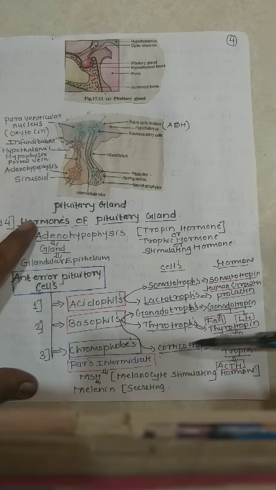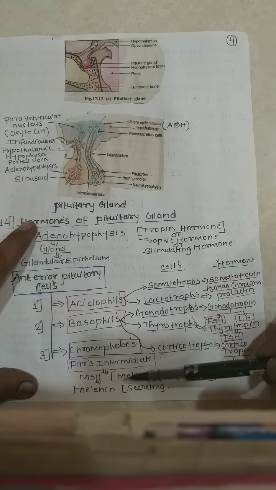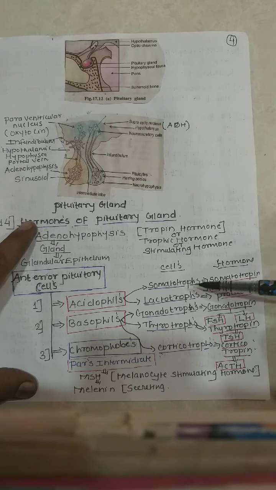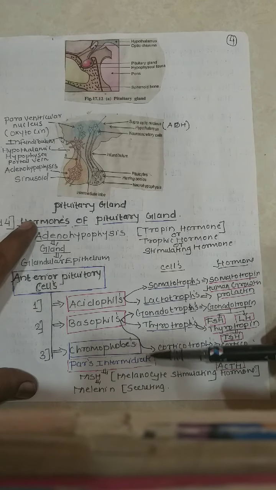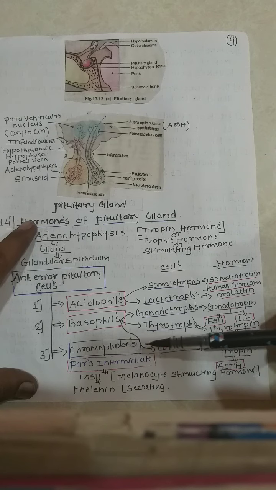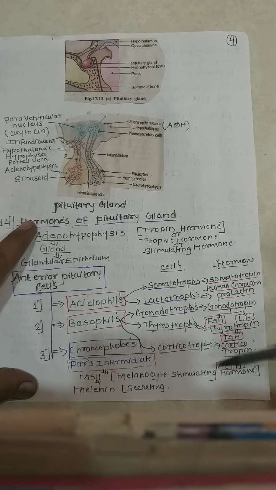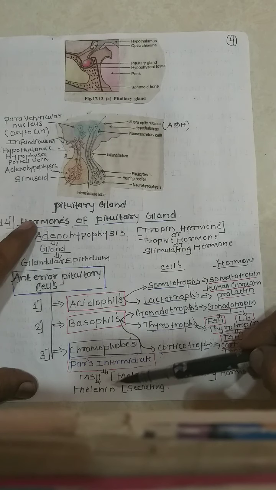adrenocorticotropic hormone. These are all six hormones, 1 2 3 4 5, and this one is the sixth hormone, and the seventh hormone is from the pars intermedia. Pars intermedia secretes the MSH hormone, melanocyte stimulating hormone, which does the secretion of melanin.